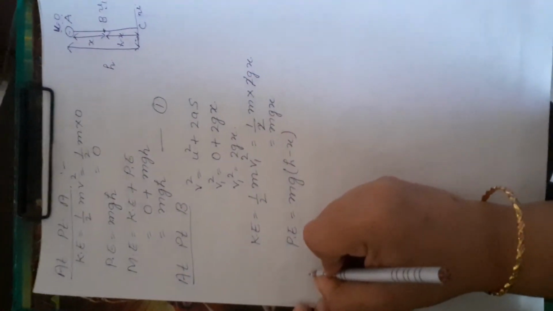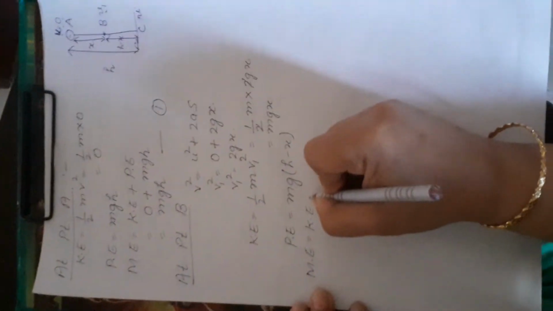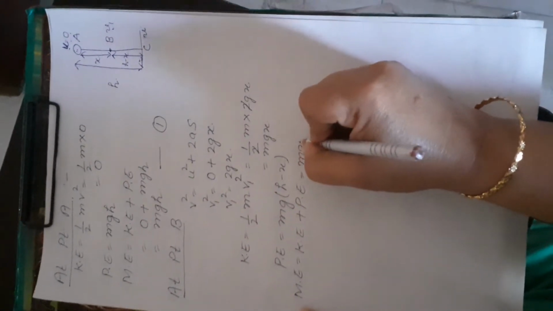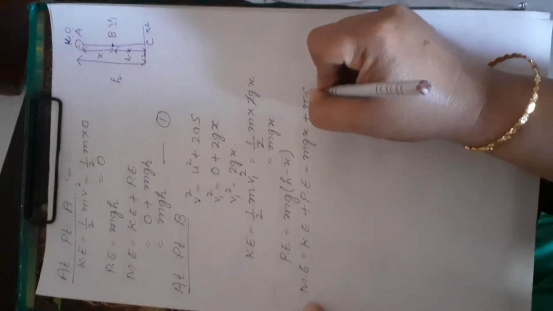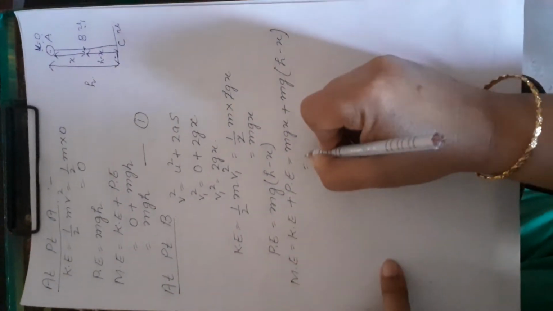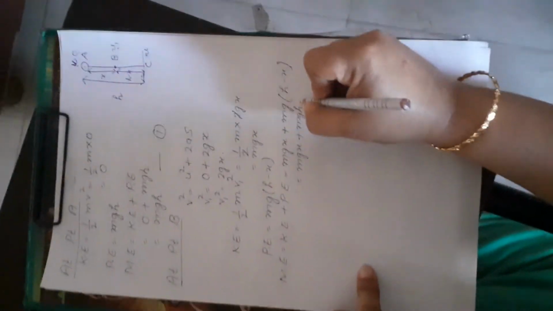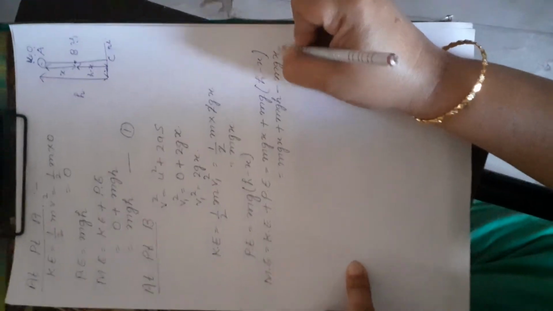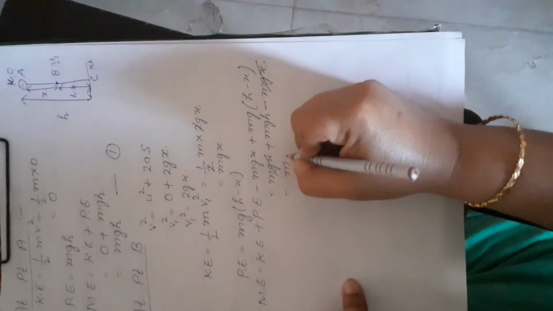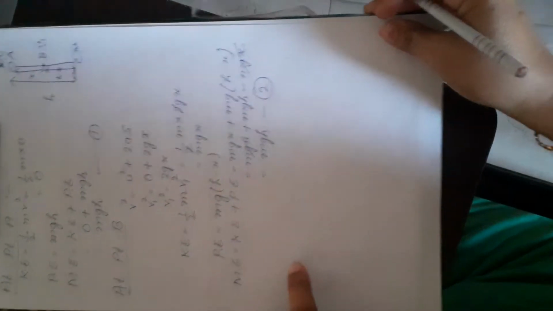Now again find out the mechanical energy. It will be kinetic energy plus potential energy. Now what is kinetic energy? mgx, plus potential energy, which is mg into (h minus x). Open the bracket: it will be mgx plus mgh minus mgx. But this is a positive quantity, this is a negative quantity, so it will cancel. So again your answer will be mgh. This is equation number 2.